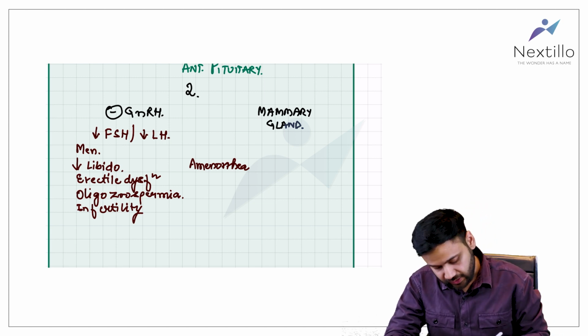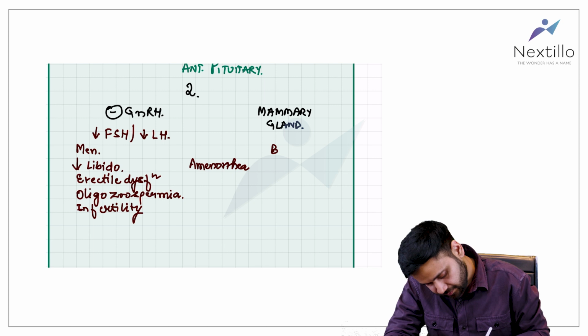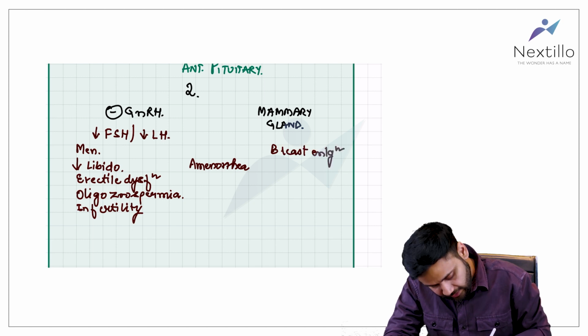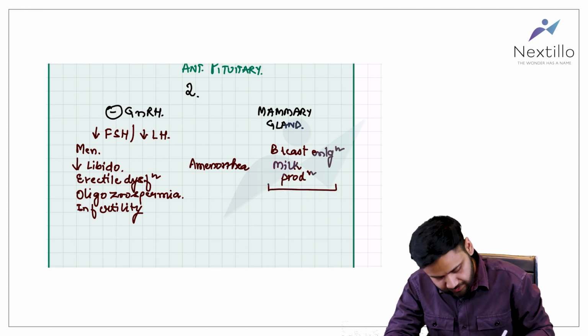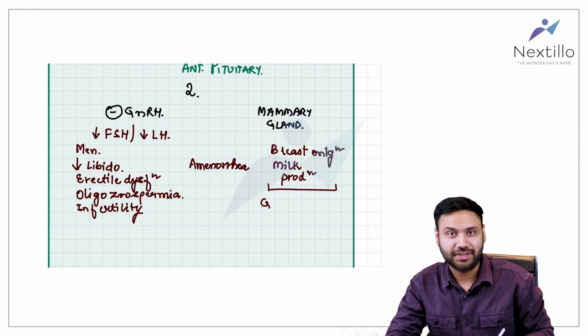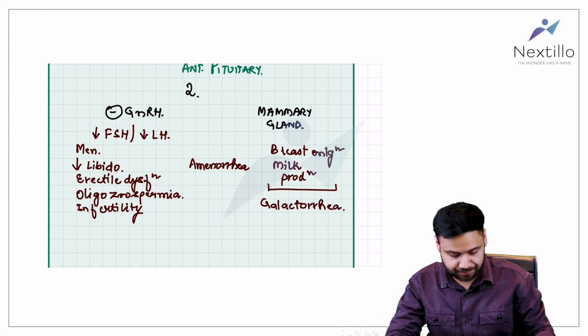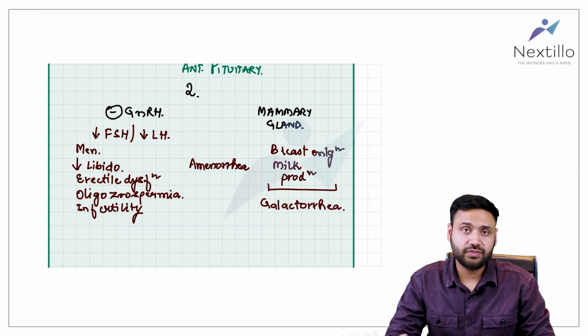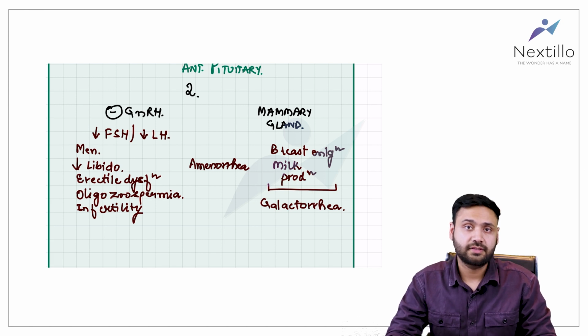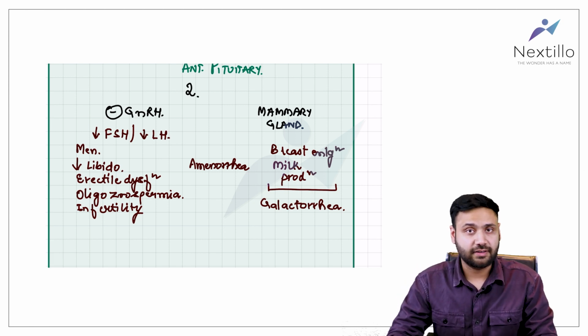So she had breast enlargement and milk production, and this symptom set is called galactorrhea. We have discussed both genders, male and female, and the effects of high prolactin in them.